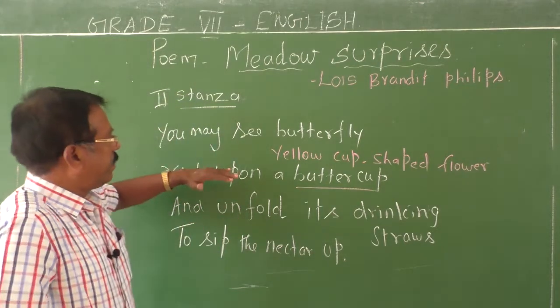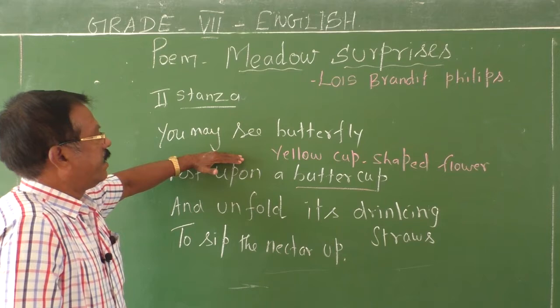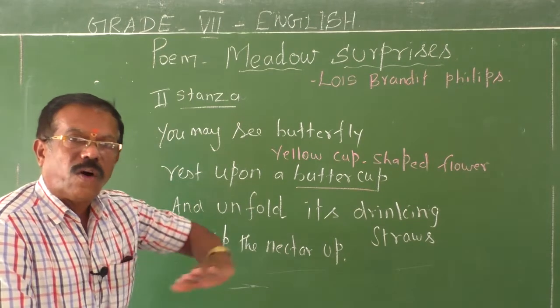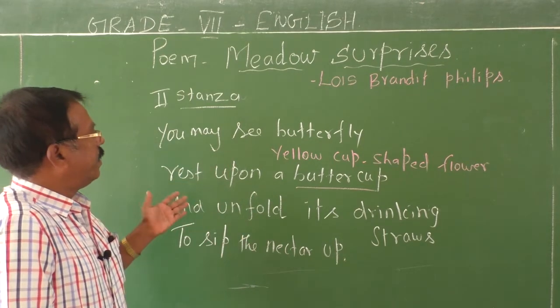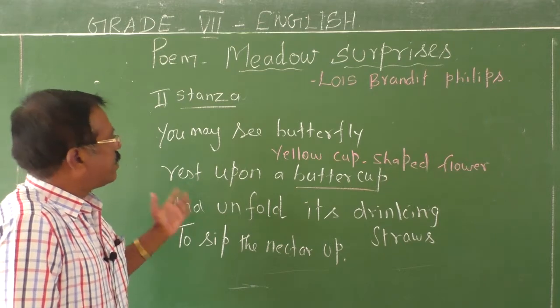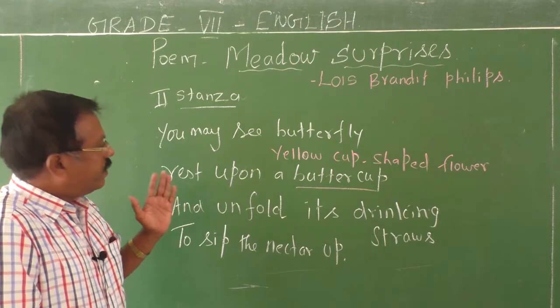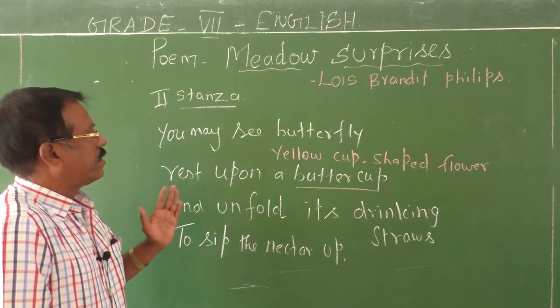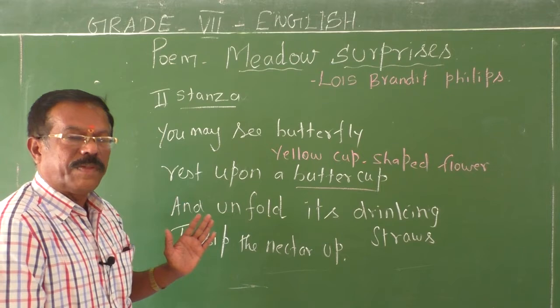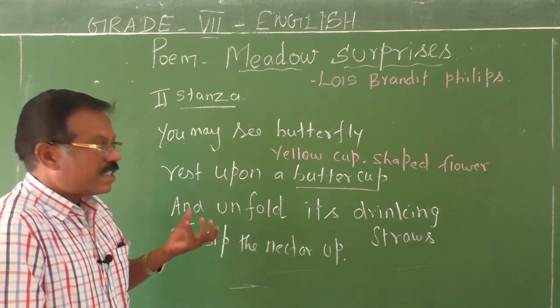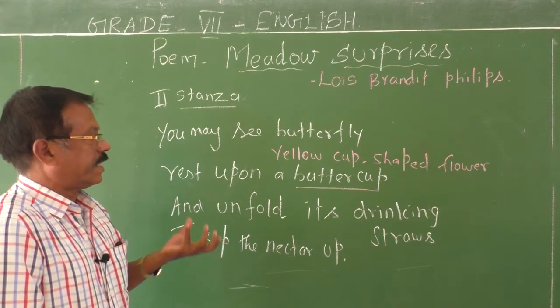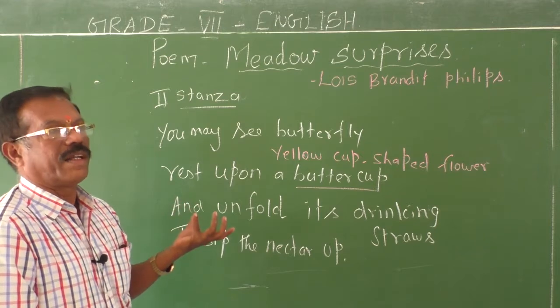So, what does the poet want to say in the second stanza? If you walk through the meadows, possibilities are there, you can come across many butterflies. These insects are sitting comfortably on the soft petals of the buttercup, a yellow cup-shaped flower.